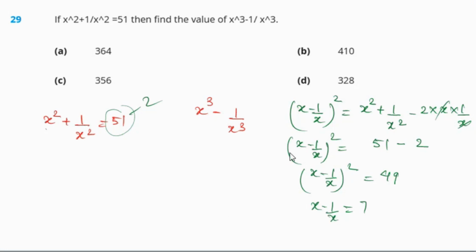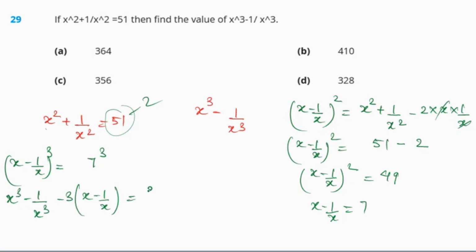After that, we need to cube both the sides to figure out our answer. If we cube both the sides, we will be getting x minus 1 by x whole cube equals 7 cube. So if we solve it, we will be getting x cube minus 1 by x cube minus 3 into x minus 1 by x.